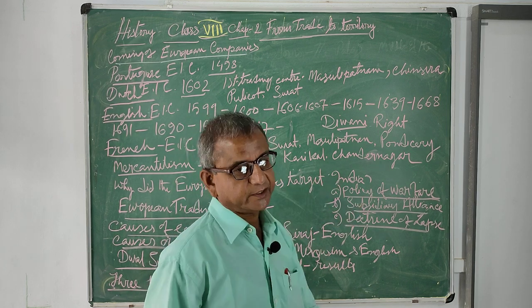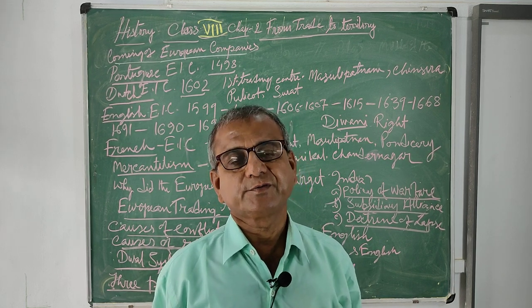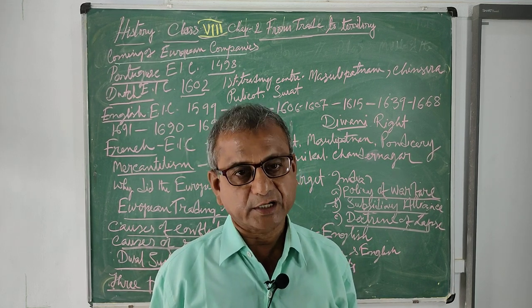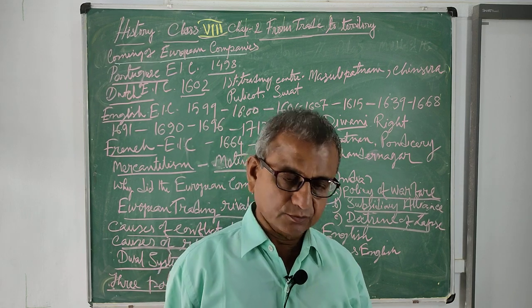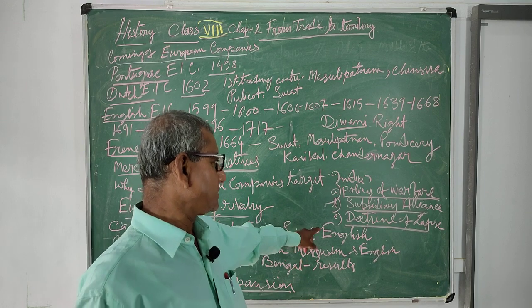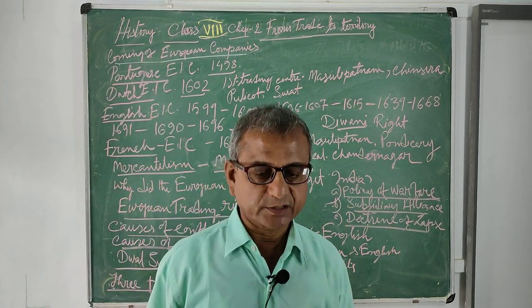By the policy of warfare, they captured many places, defeated the Mysoreans, the Sikhs, the Marathas, and many other provincial rulers. Similarly, the subsidiary alliance was introduced by Lord Wellesley in 1798.